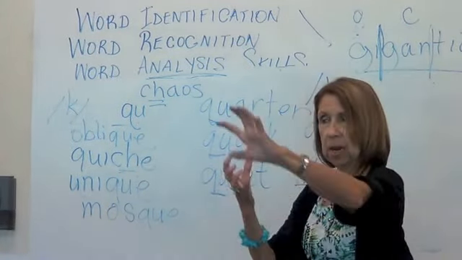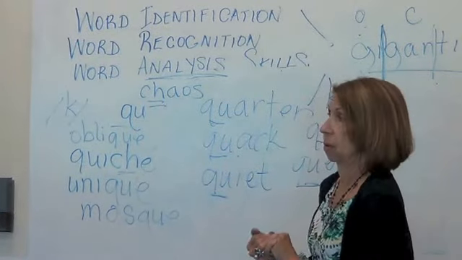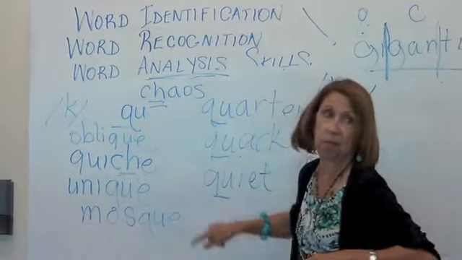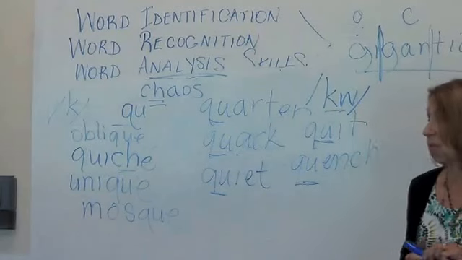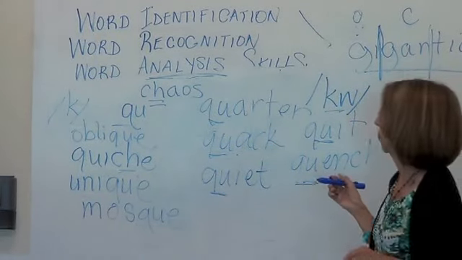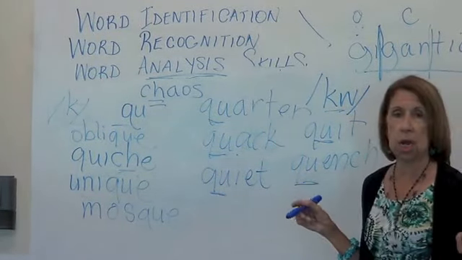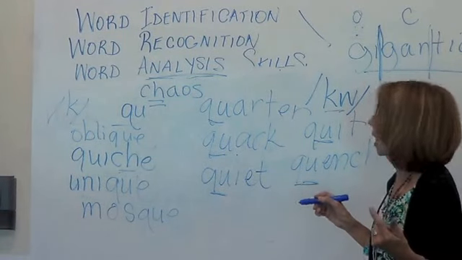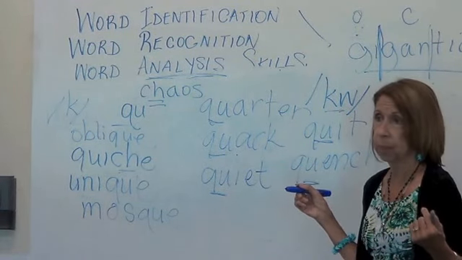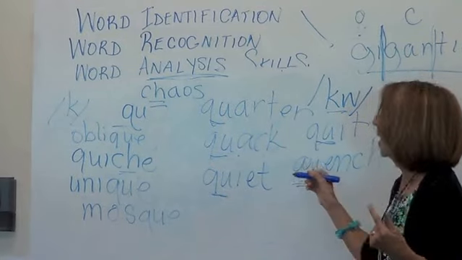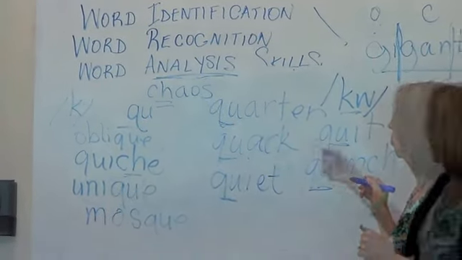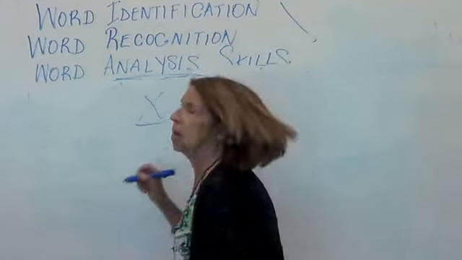See, this is how you start putting all of these rules together. And don't forget about our different sounds of CH. We just discovered CH can make what sounds? Ch like in chair, like in chaos, and sh like in quiche. We haven't talked about that X. We talked about QU, we didn't talk about X.